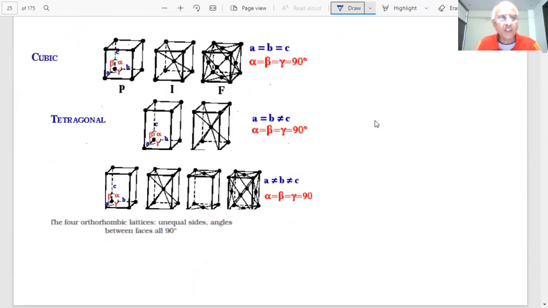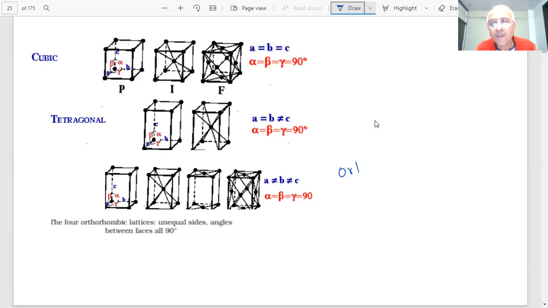Here we have shown the picture of the four orthorhombic lattices, with unequal sides and angles between faces of 90 degrees. These are three possibilities of cubic, tetragonal, and four orthorhombic. A is not equal to B is not equal to C, and alpha, beta, gamma are 90 degrees. This is primitive, with particles only at the corners. What is this? A BCC, and end centered and face centered.